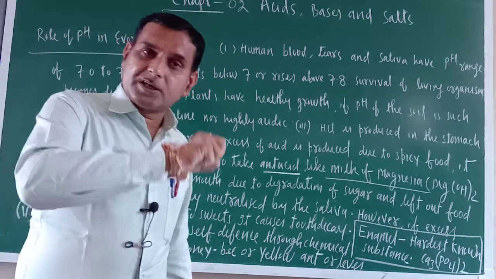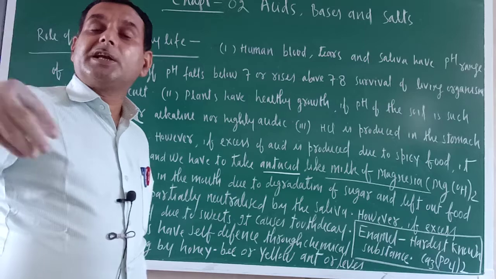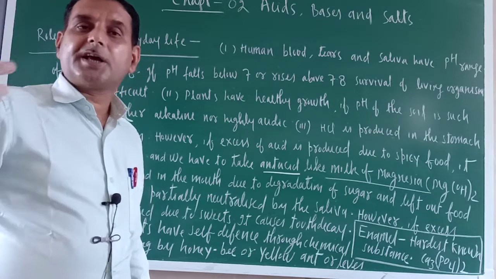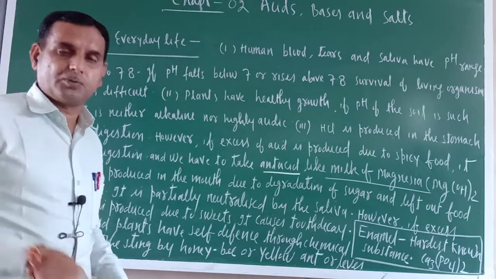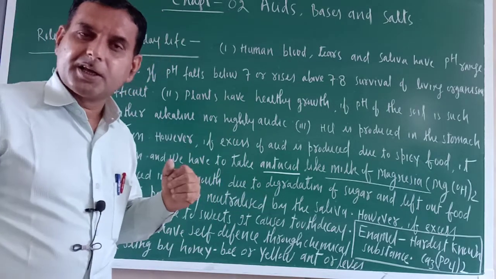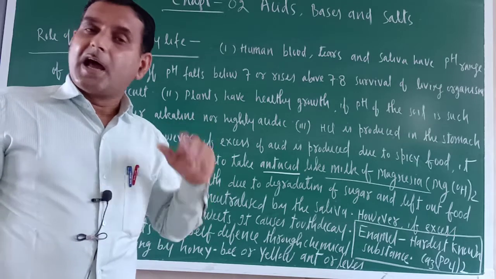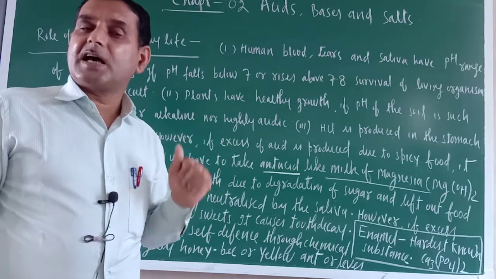And now try to understand what is happening here. Sometimes we eat sweets or take some acidic substance in our mouth. If we do not rinse our mouth properly, then leftover food particles will be there in our mouth, and in the mouth small bacteria are there.